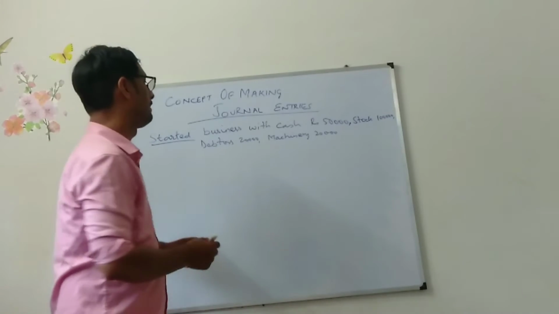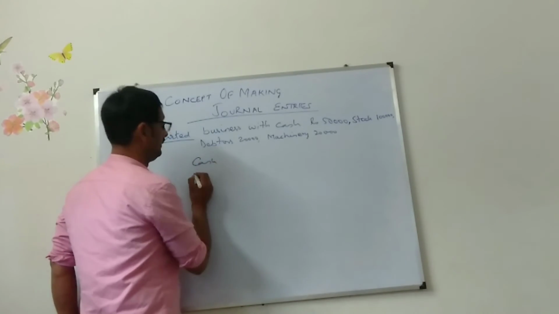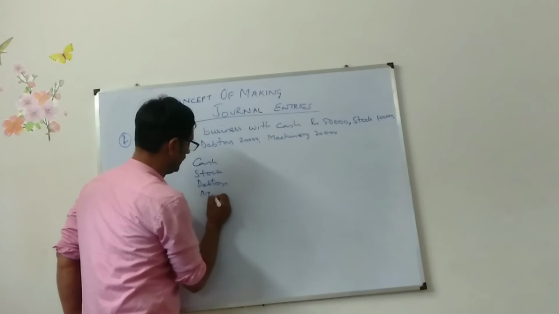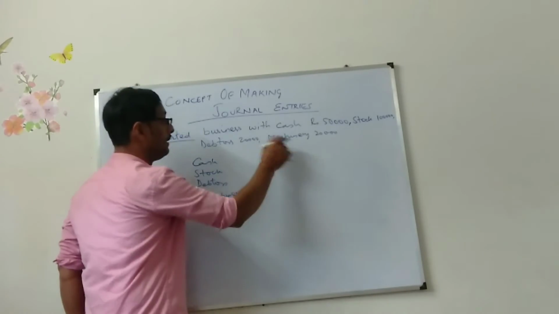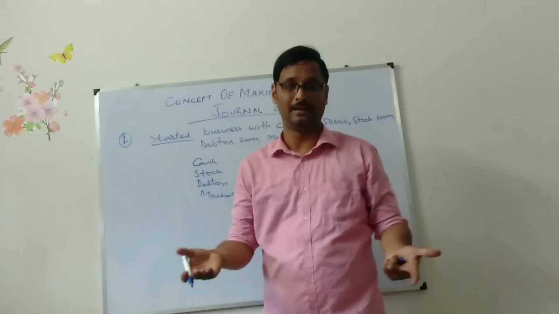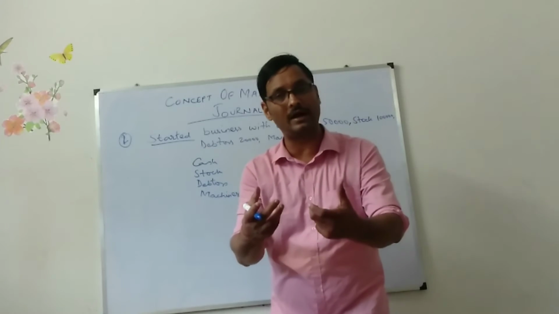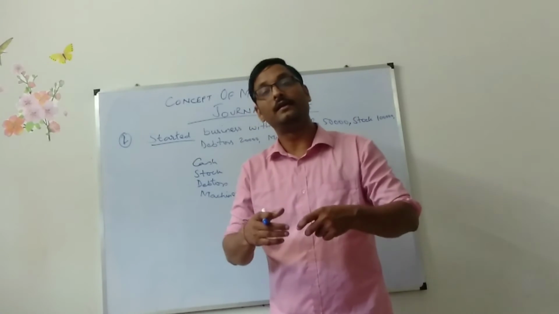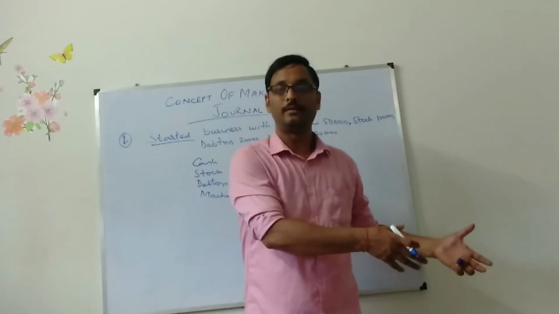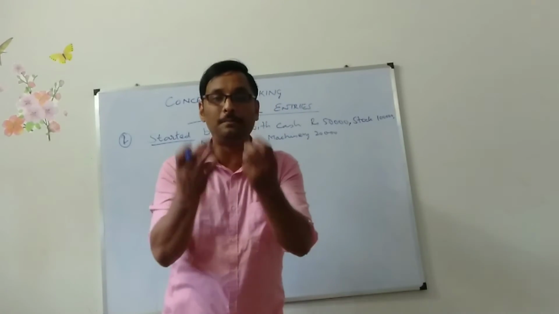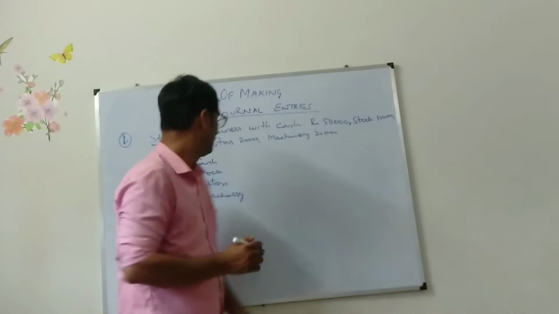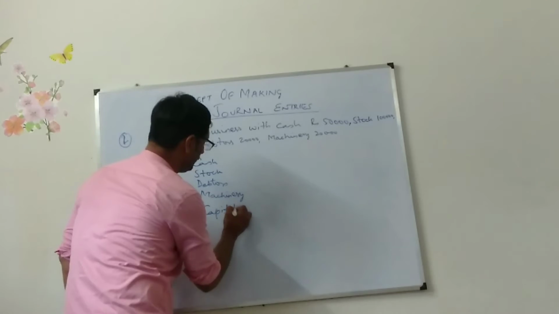So what are the things here? Cash, stock, debtors, machinery. These are the things brought in by the owner. And owner is being given the name what? Capital. Money and things are required by the business. So who is giving those things? Either insider, owner, or outsider. For insider, that business is giving respect, giving a name. That name is capital.